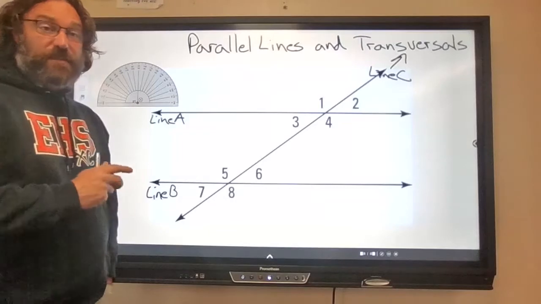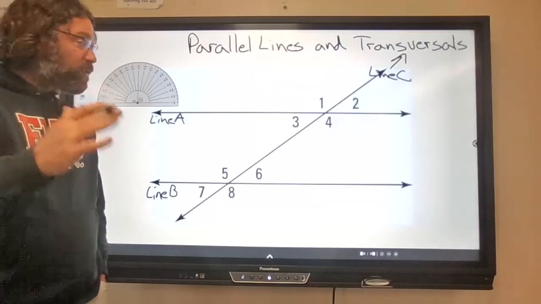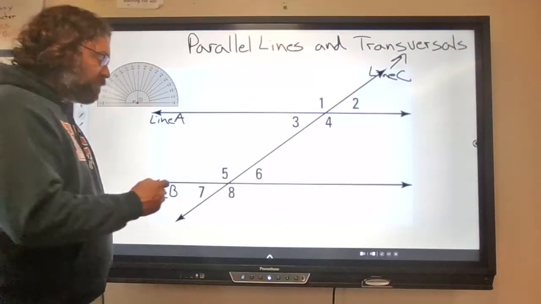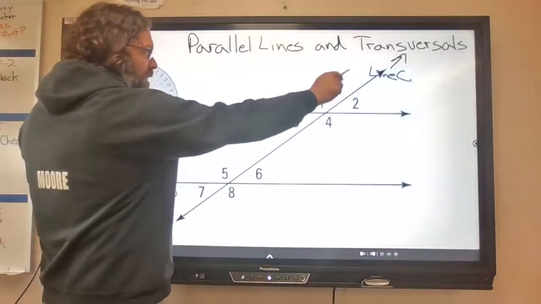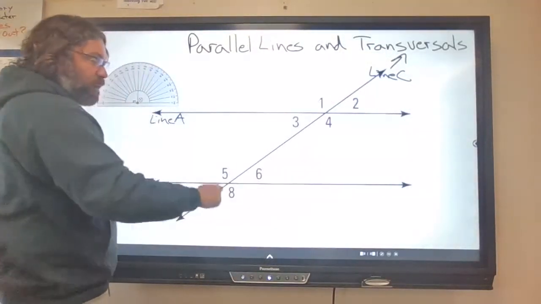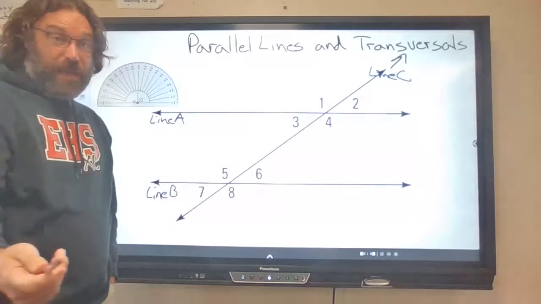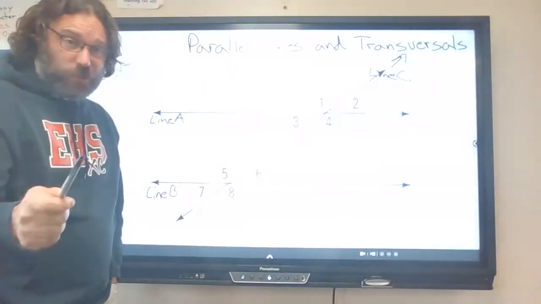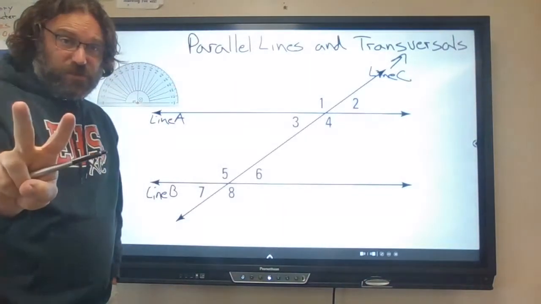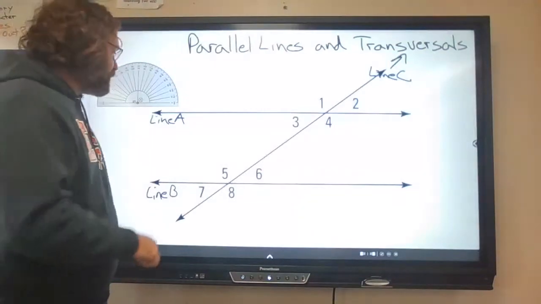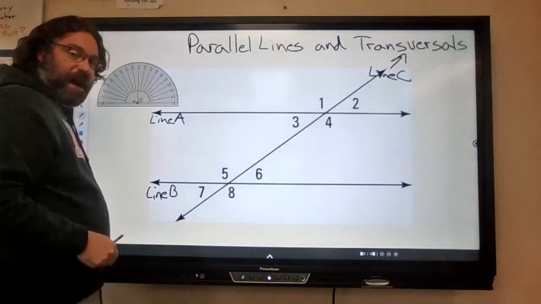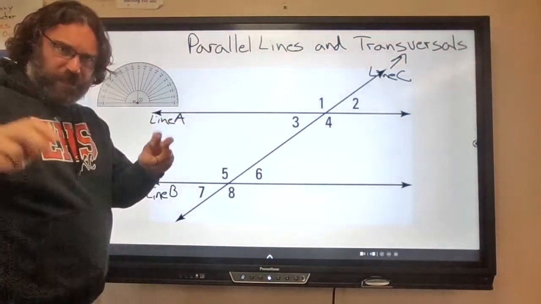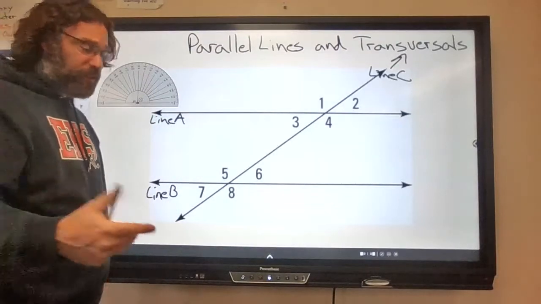What does this create? This creates a very unique situation. If you notice, that transversal created 8 angles. And here's the crazy thing: 2 angle measurements. Let me show that to you. I've got the half moon thing with numbers on it, called a protractor.